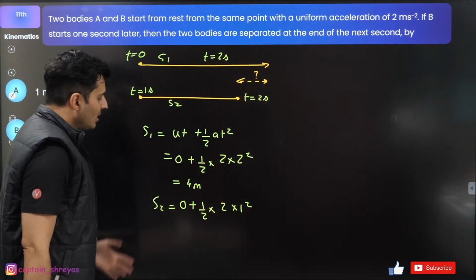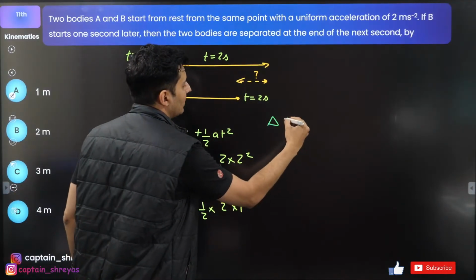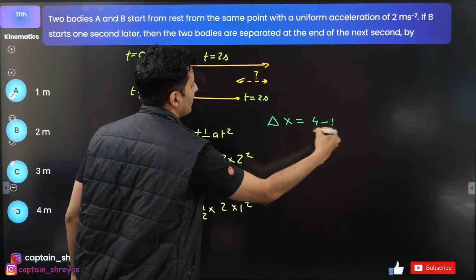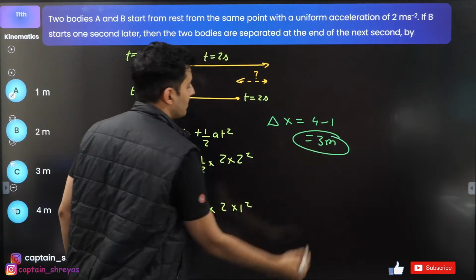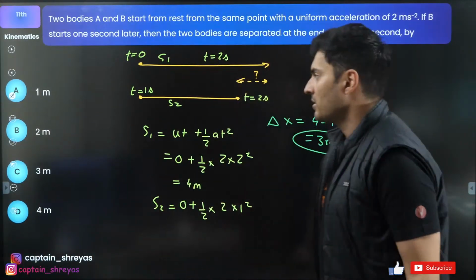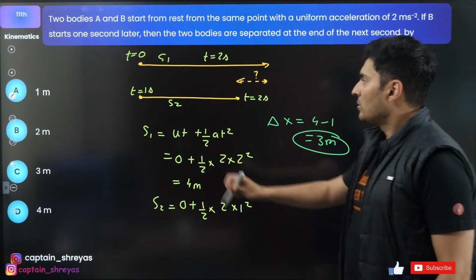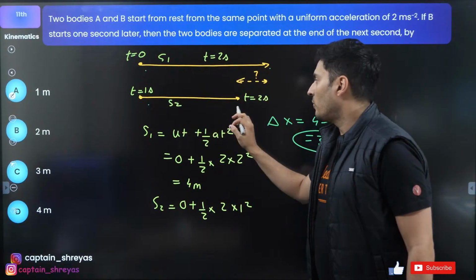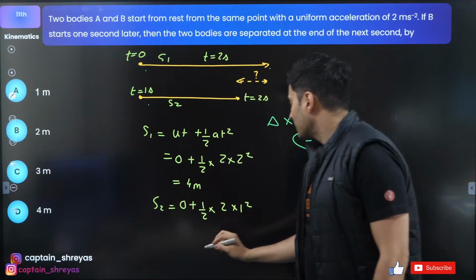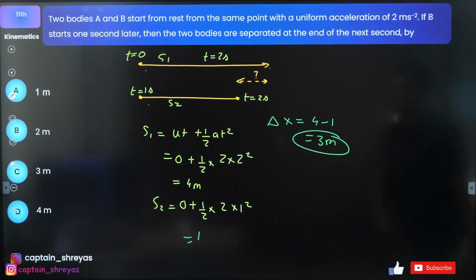Question is, what is the difference between the two? The delta x will be basically 4 minus 1, which is basically 3 meters. That's it, 3 meters. Option C, I guess, C for Captain Shreyas. Yeah, that's the answer. Great. Moving on to the next one. So you just have to find this distance, which is 4, and this is basically 1, right? That's how you get it. 4 minus 1 is 3.